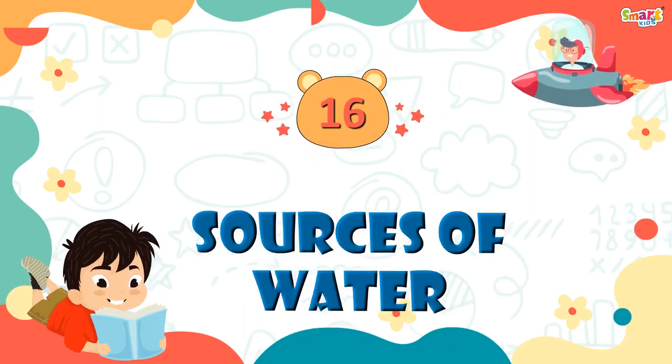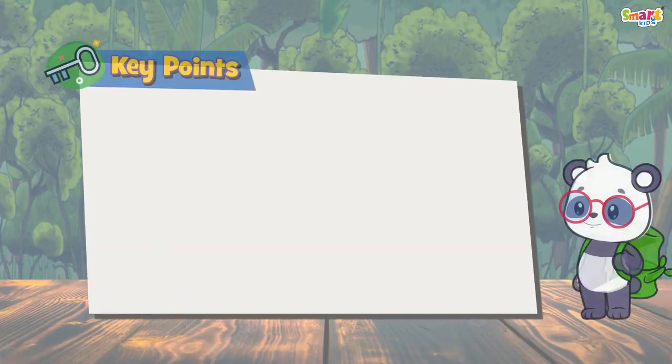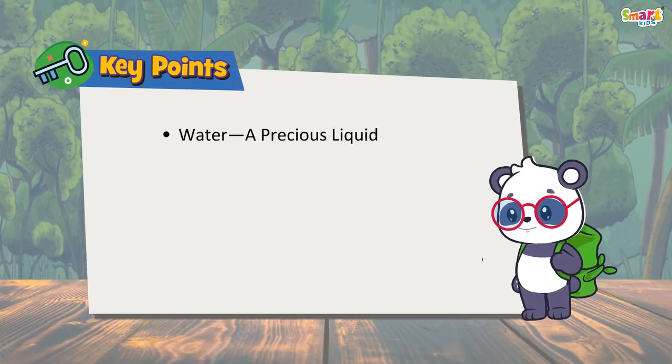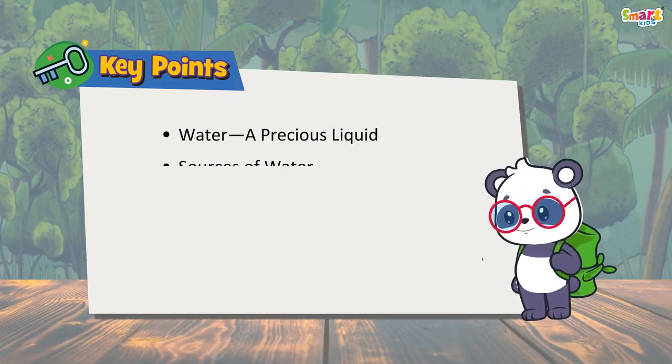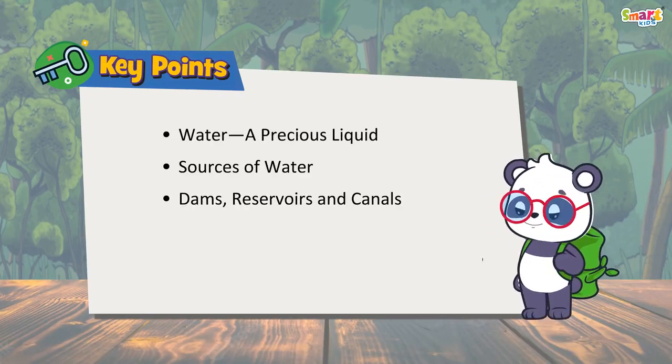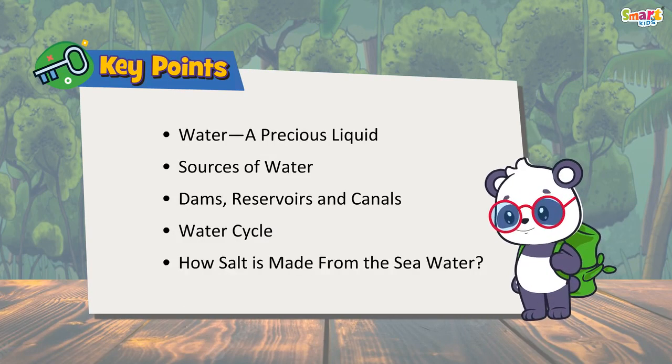Chapter 16. Sources of Water. Key points. Water, a precious liquid. Sources of water. Dams, reservoirs and canals. Water cycle. How salt is made from the sea water.